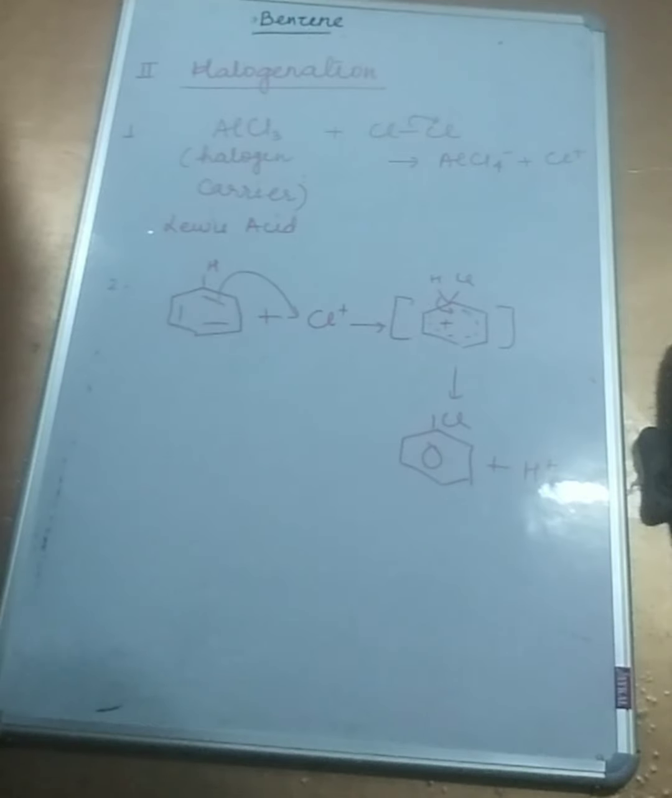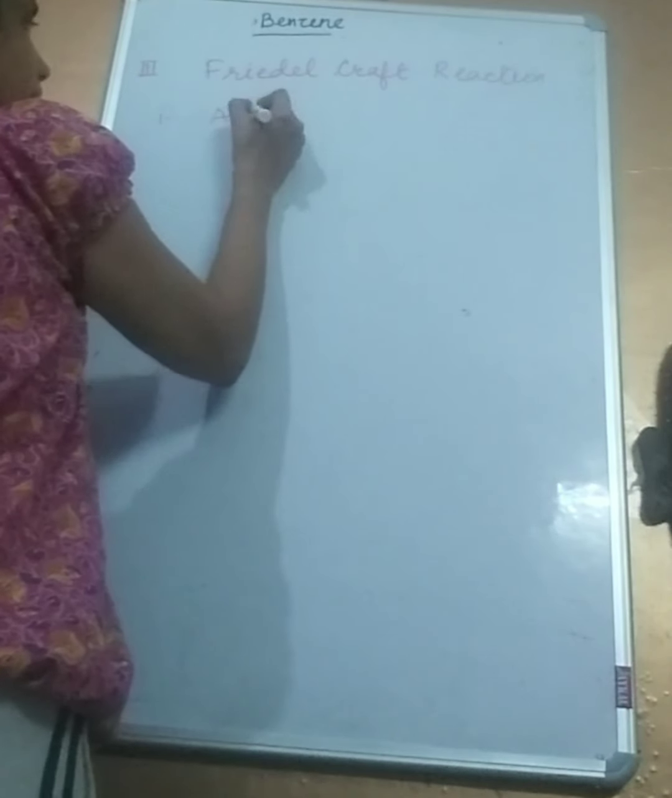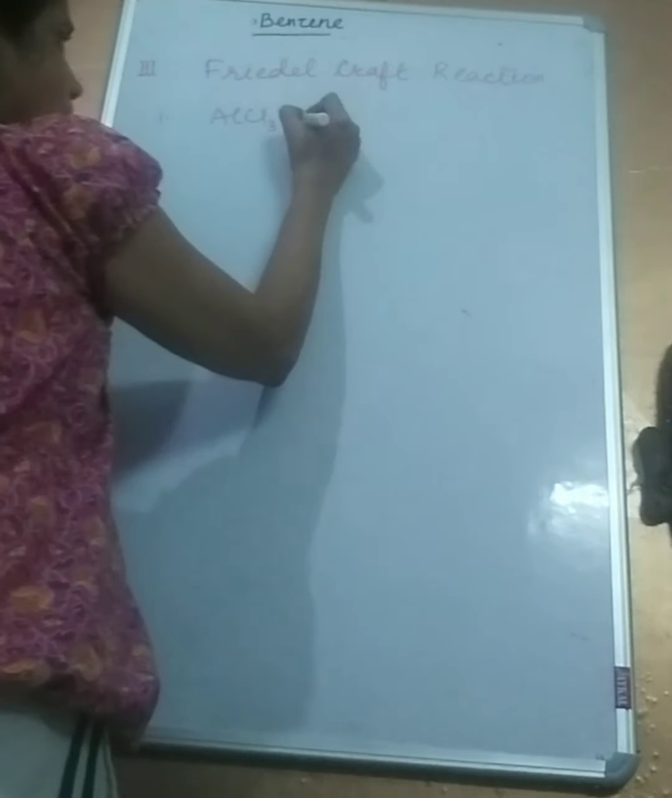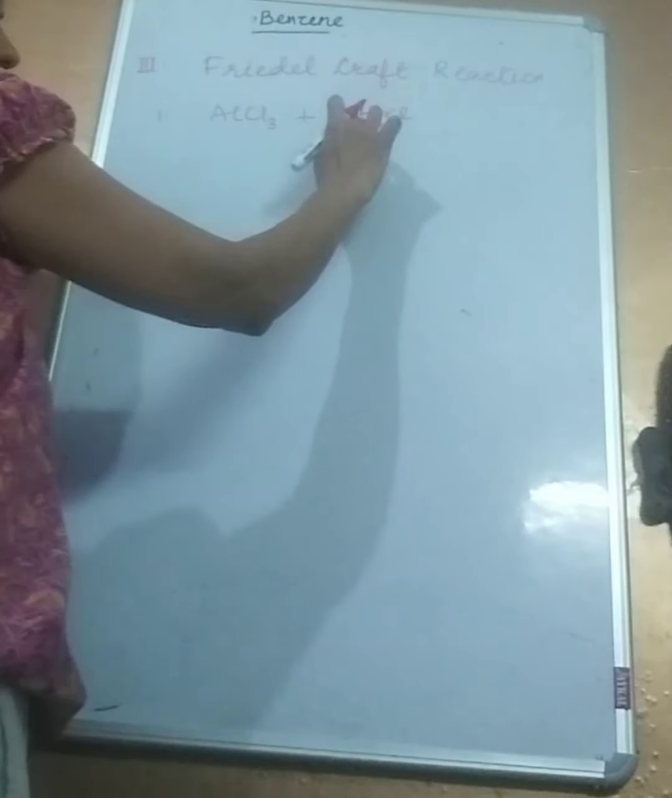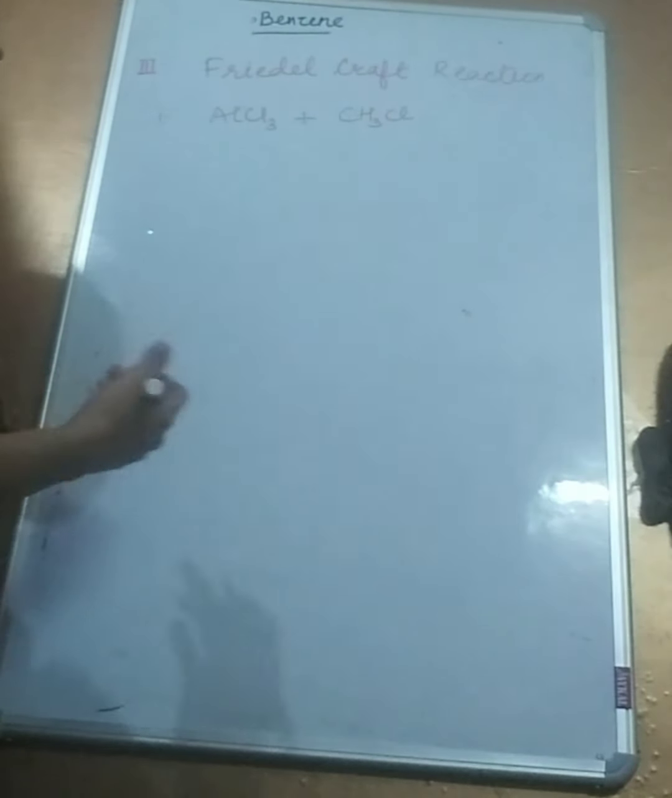The last reaction, which is also similar to the one I have written, is also named after a scientist. It's called a name reaction, and it's a very, very important method. It's called the Friedel-Crafts reaction. This Friedel-Crafts reaction is also similar to the halogenation we have seen. Again, we have a halogen carrier, but this time we are doing the alkylation. We are introducing an alkyl group on benzene, right? So a halogen carrier plus a halogenoalkane, an alkane which is substituted by a halogen, could be any.